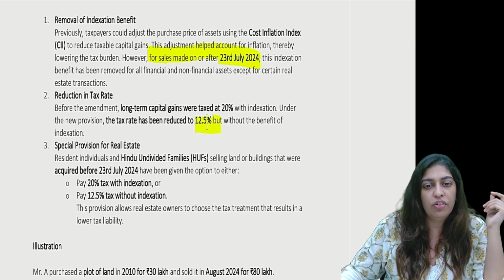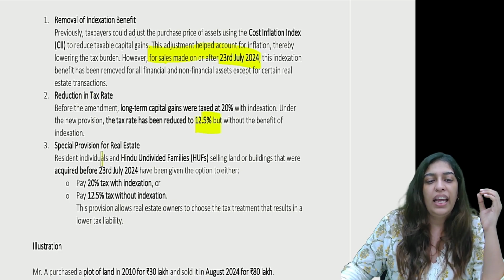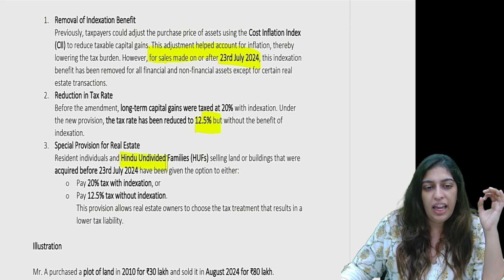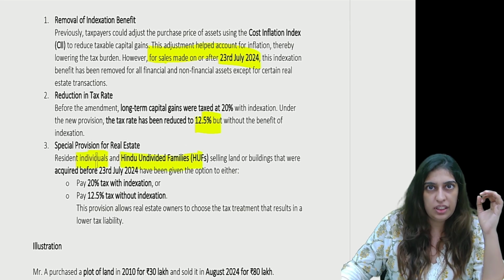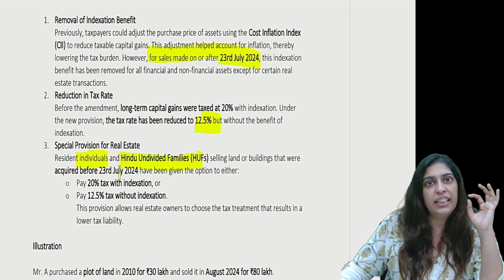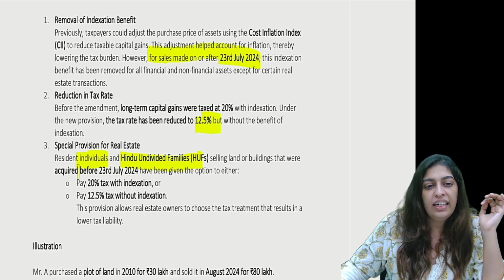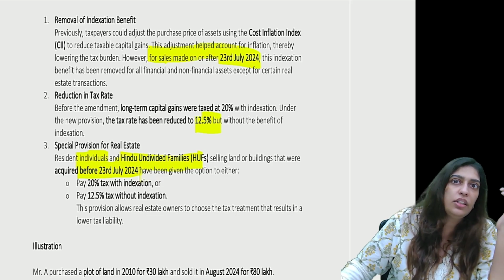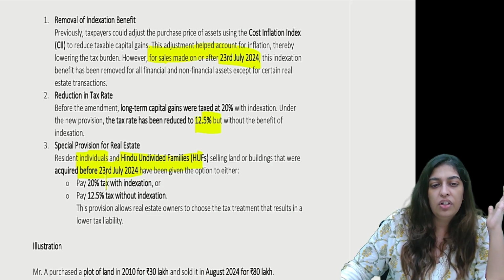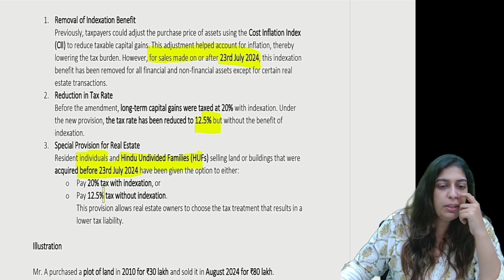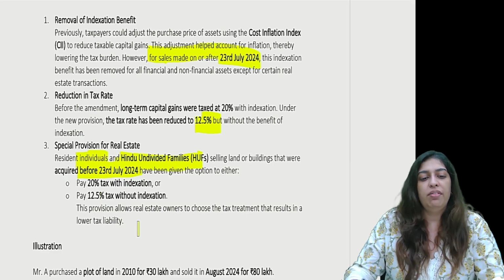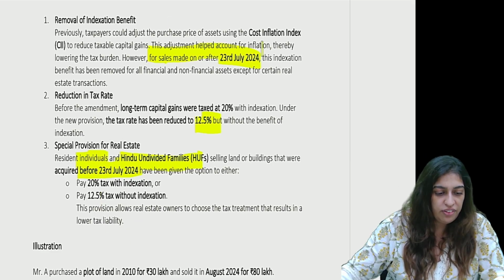The tax rate obviously has decreased except for HUF and individuals. They can take benefit of indexation for real estate transactions only, and that too for assets purchased on or before 23rd July 2024. They can take this 20% with indexation or 12.5% without indexation. Fair?